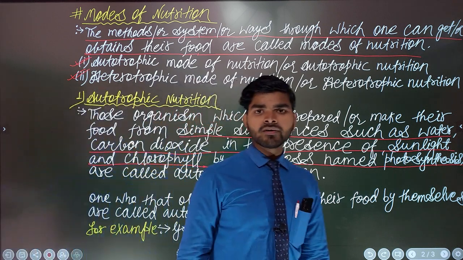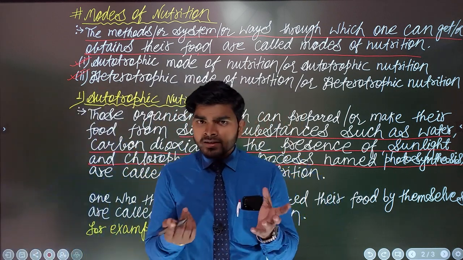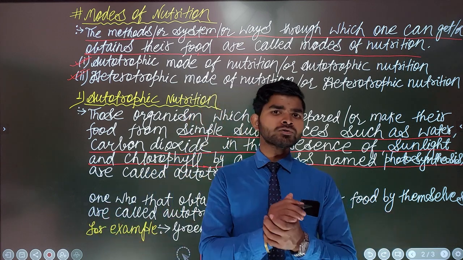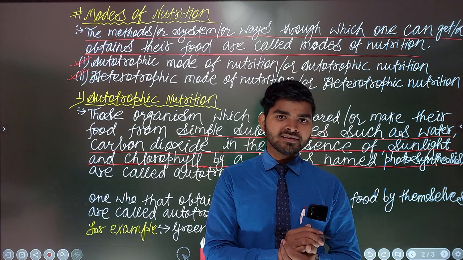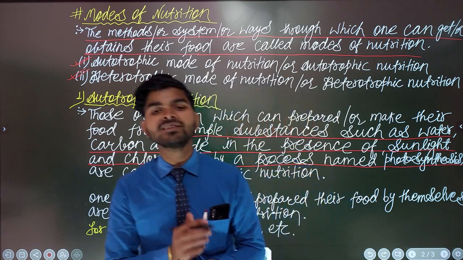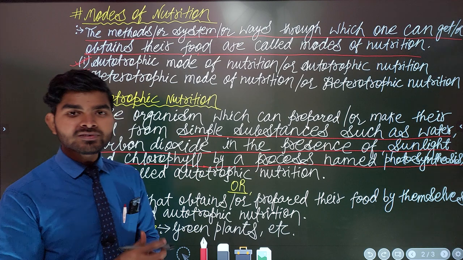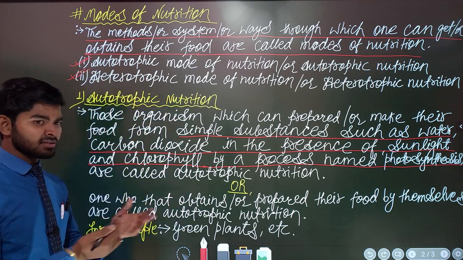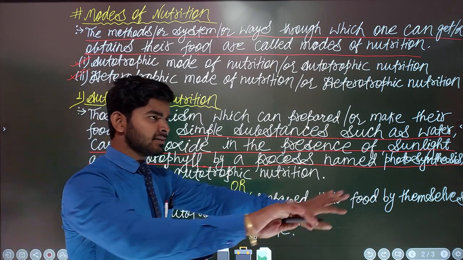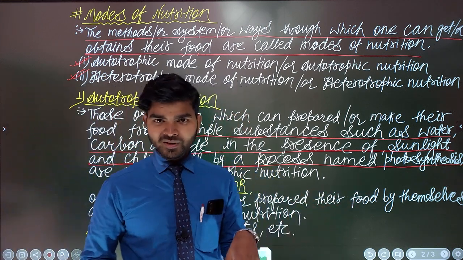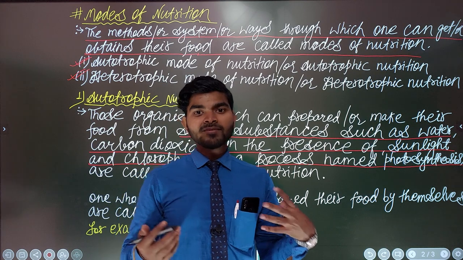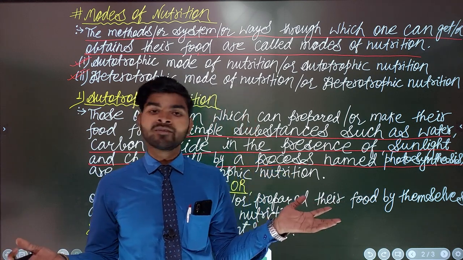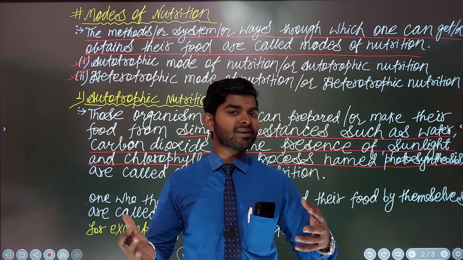Now let us talk about this. If someone wonders how autotrophic nutrition is possible, you can simply say it is possible because the simple substances are available in our surroundings. Carbon dioxide is free of cost and available in abundant amounts in our atmosphere.